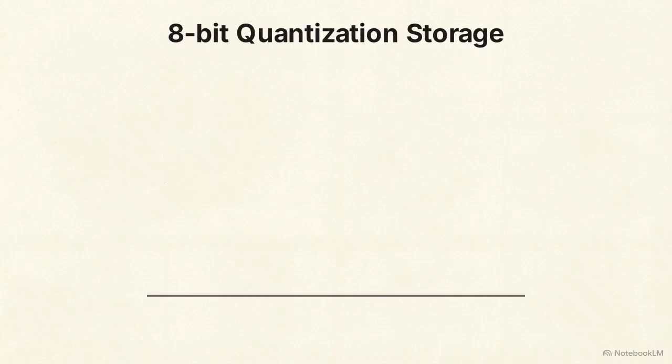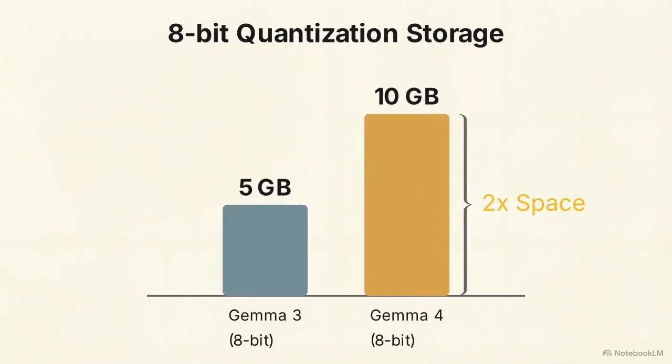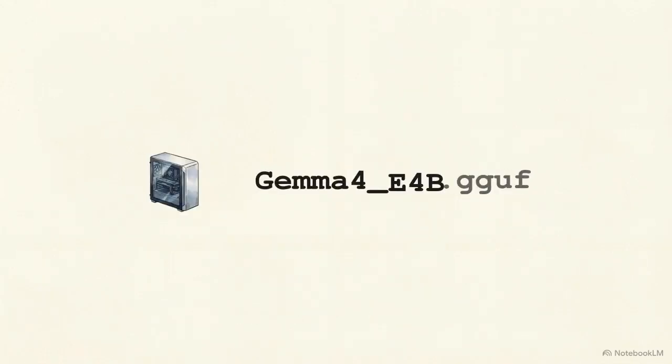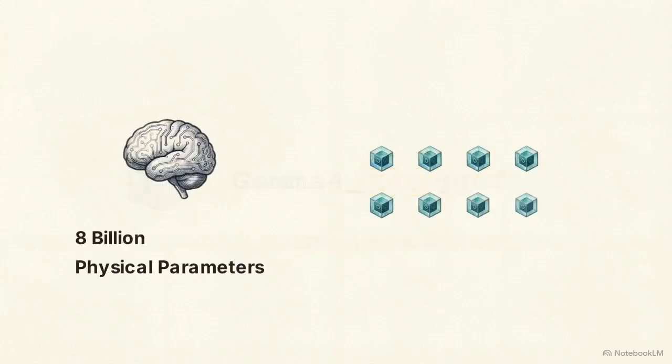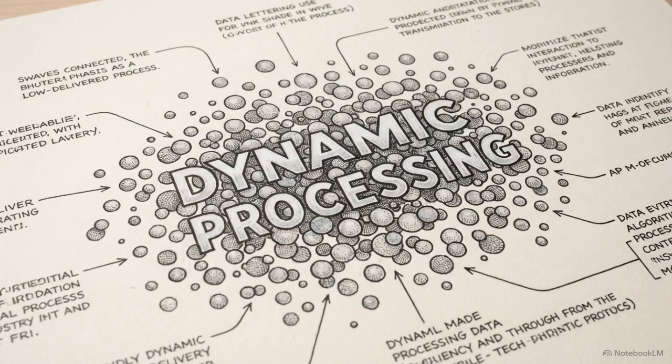This chart compares 2 generations at the same 8-bit quantization. Gemma 3 takes up 5 gigabytes. Gemma 4, however, requires 10 gigabytes, exactly double the footprint of its predecessor. The reason for this larger size is found in the E4B label on the file. E4B stands for effective 4 billion. In reality, this model contains 8 billion parameters, but it uses a different structural method to access them. That method is sparse activation.